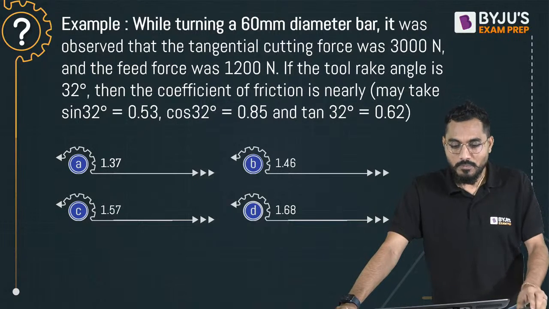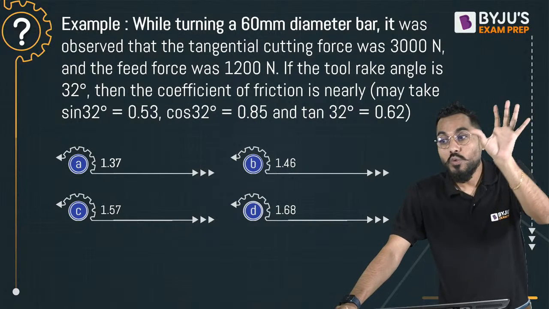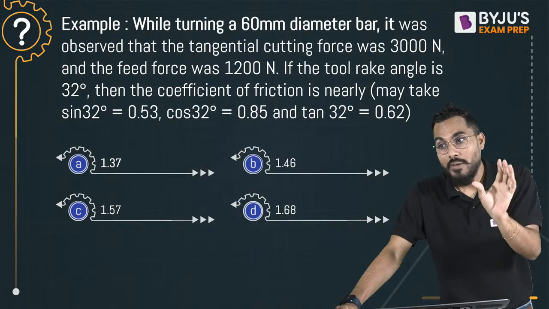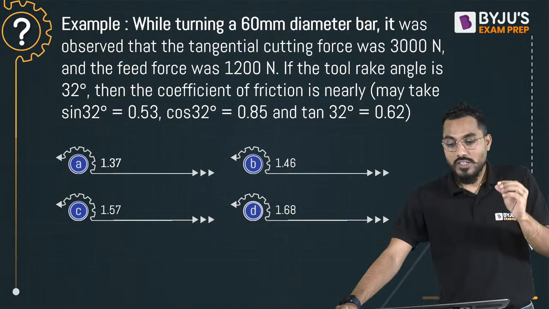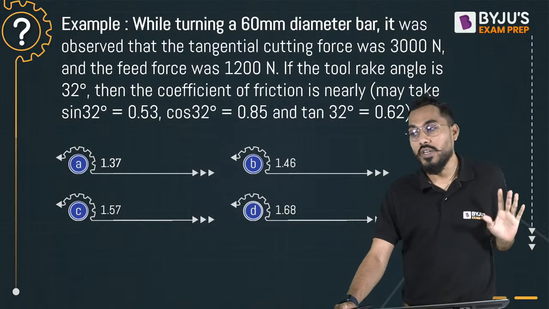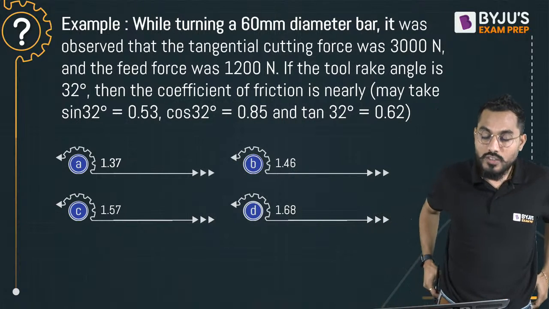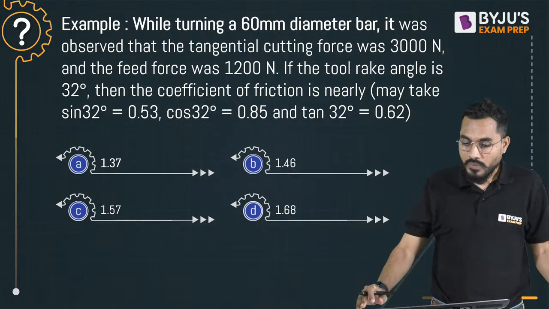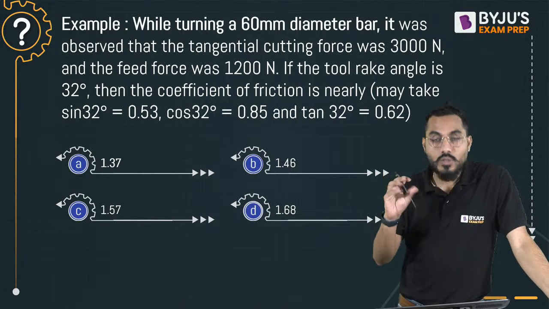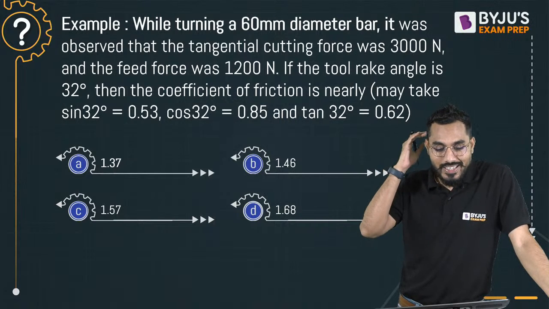Next question. While turning a 60 mm diameter bar, the diameter of the bar is 60 mm. It was observed that the tangential cutting force was 3000 Newton. What is the tangential cutting force? 3000 Newton. And the feed force was 1200 Newton. Feed force is given and cutting force is given. If the tool rake angle is 32 degree, then the coefficient of friction is nearly equal to.